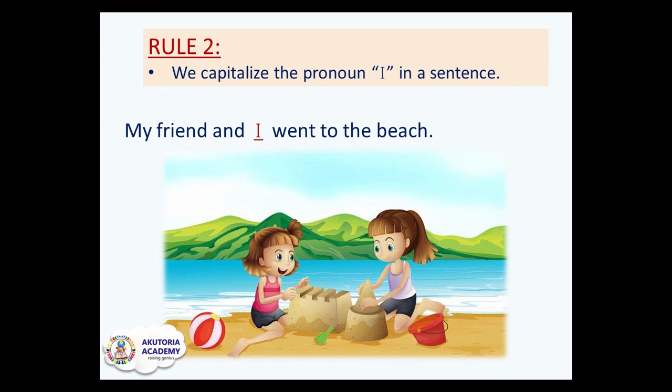So whenever you're writing a sentence and you have to use I anywhere in the sentence, make sure you capitalize your pronoun I. Also, did you notice that your sentence began with a capital M? So always remember, you begin your sentences with capital letters, and whenever you see the pronoun I in a sentence, you should make sure it's capitalized, or you should capitalize it.